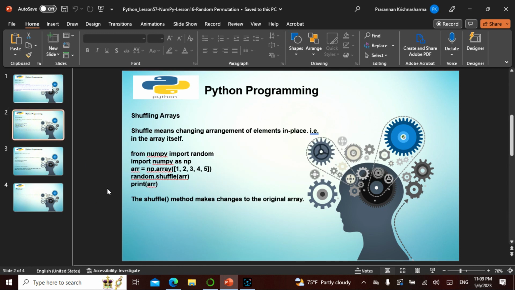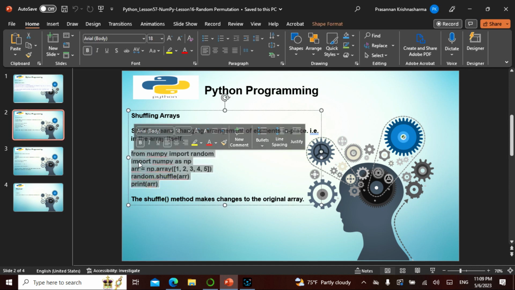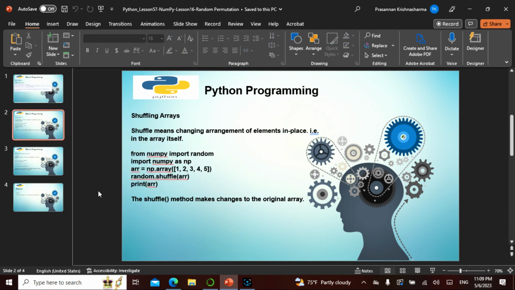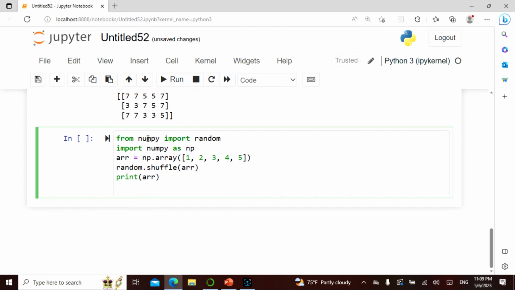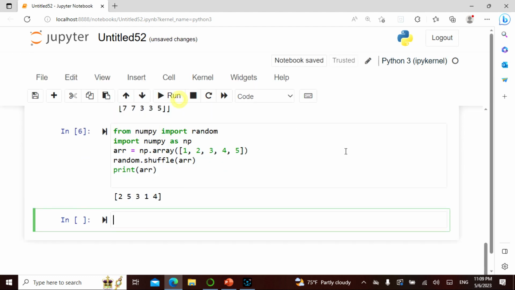Shuffling arrays means changing the arrangement of elements in place, that is, in the array itself. The shuffle method makes changes to the original array. So let's do this: from NumPy import random, import NumPy as np. This we saw before; only the shuffle is new. The array is one-dimensional, and we call random.shuffle on 1 2 3 4 5 and print the result.